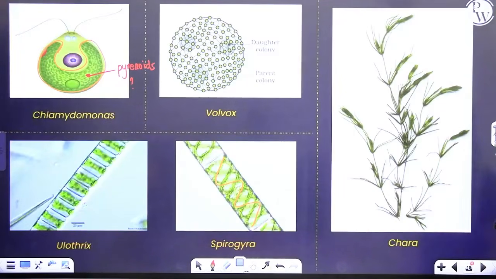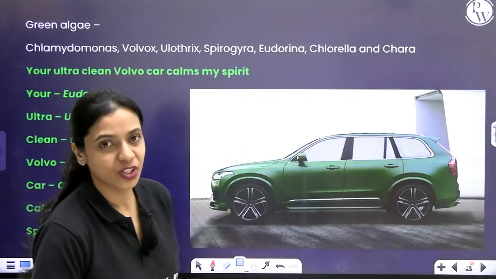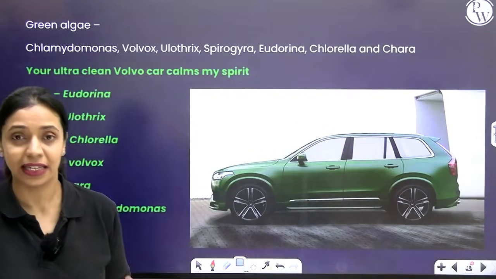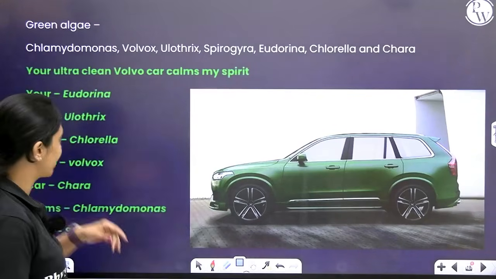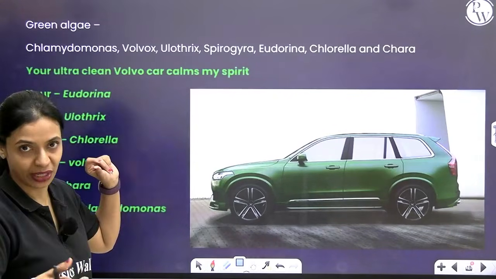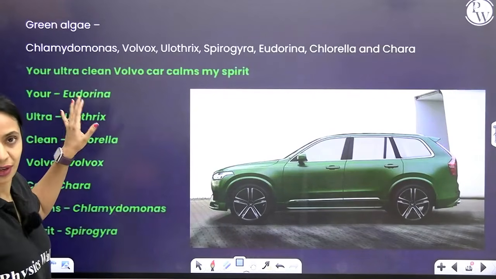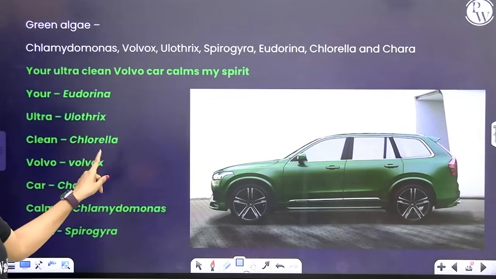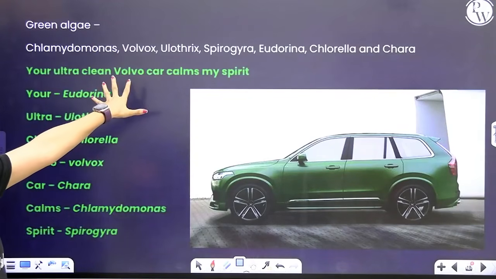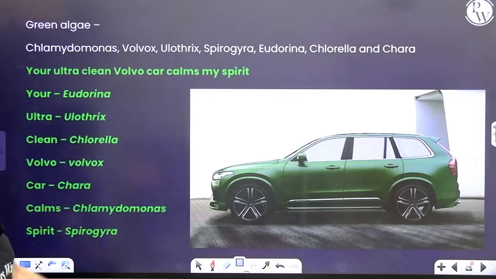In order to help you remember all of the examples for green algae, I have a mnemonic, which is, your ultra clean Volvo car calms my spirit. Over here, your sounds like Eudorina, like your Eudorina. So your is Eudorina, ultra is for Eulothrix, clean is for chlorella, Volvo is for Volvox, car is for Cara, calms is for Chlamydomonas, my nothing, spirit is Spirogyra.